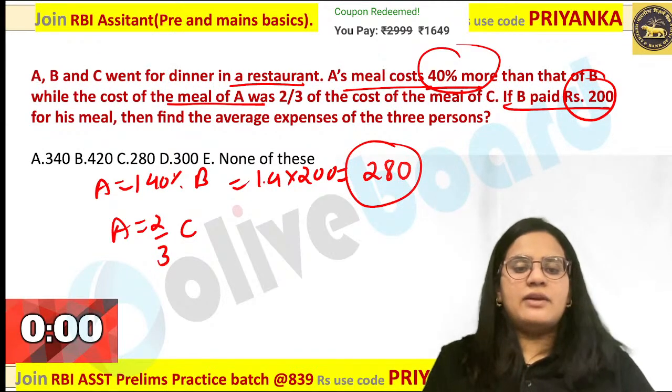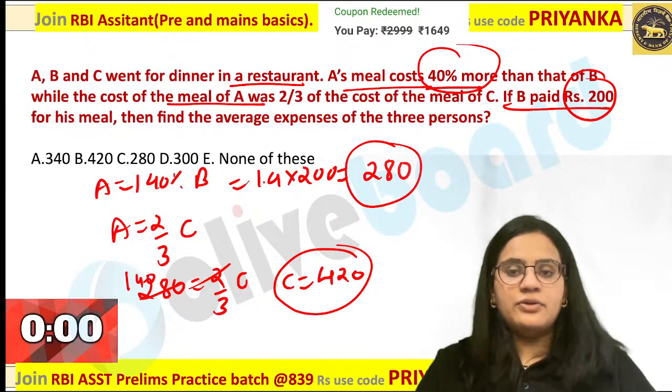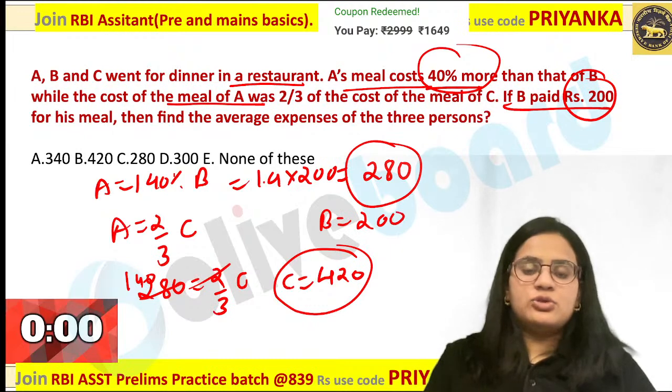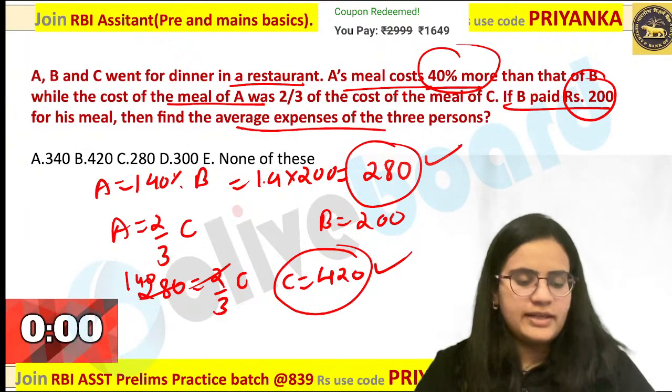Now substitute A value as 280. What will you get in this case? You can calculate your value as 420 for C. C value is going to be 420 over here. Are you getting it? Everybody is getting it. B value is 200, A value is 280 and C value is 420. You have to calculate average of all the values.